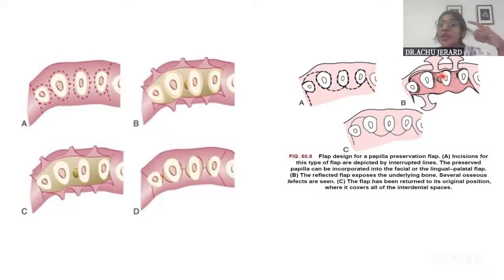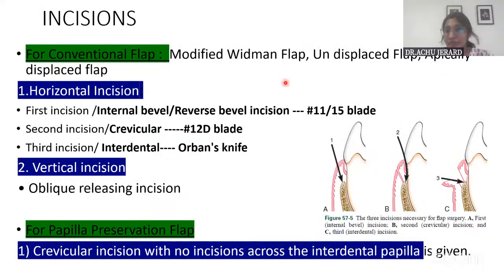But one thing which is important is this is possible only in cases where an adequate interdental gap is there. Only then will we be able to reflect the papilla to one side. Through the interdental space only we can reflect, no? So adequate space must be there to take it out. Okay, so I hope that much is clear.